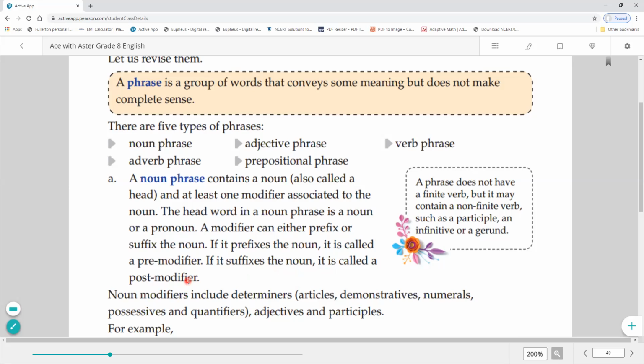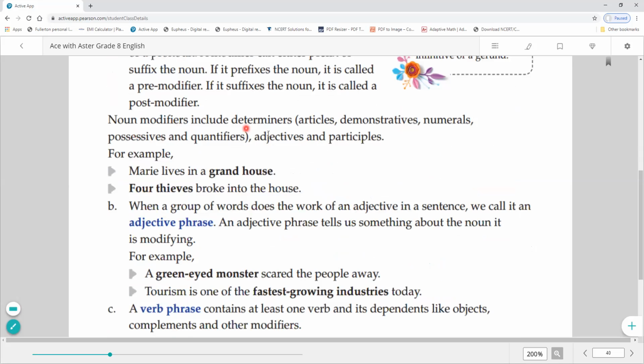Okay, class? Noun modifiers include determiners, in which article, demonstrative, numerals, possessives, and quantifiers come. These are the part of determiners, right? And adjectives as well as participles. Okay, for example, Mary lived in a grand house. 4 thieves broke into the house. 4 thieves. There is a noun, thieves, and 4 is a numeral determiner. Okay. Grand house. Grand is an adjective, and house is a noun.